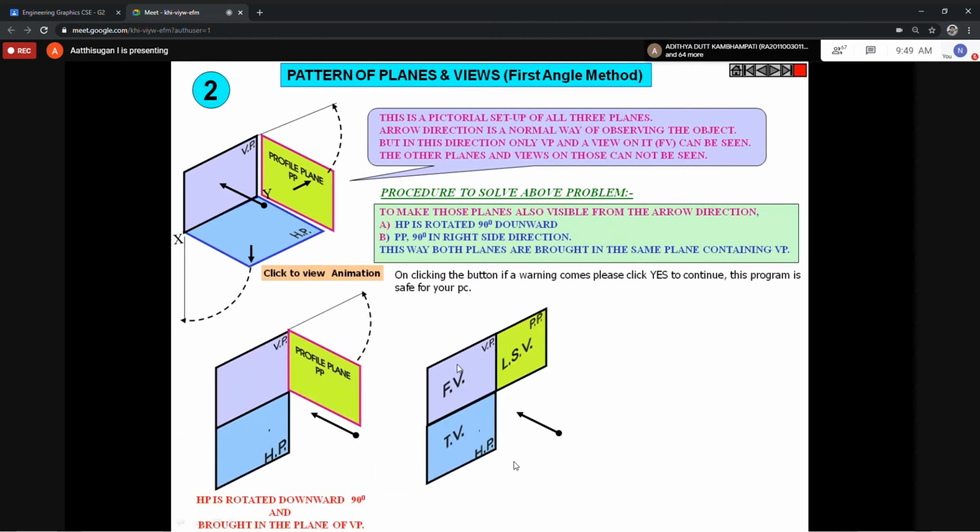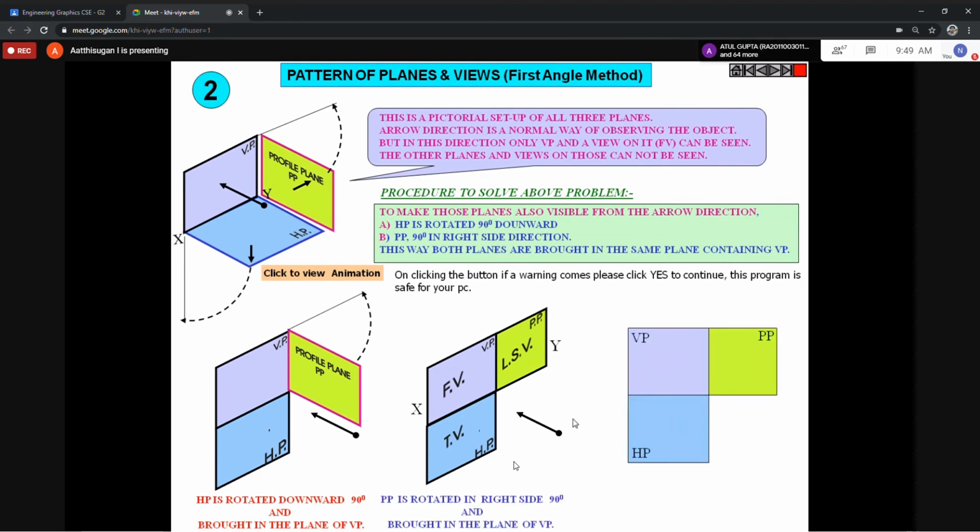If you draw the front view, below it is the top view. This is the left side view: the left side view you draw on the right side of the front view. Initially I told you in the diagram, the side will be here. That is your right side view. So the final answer, you draw only like this.